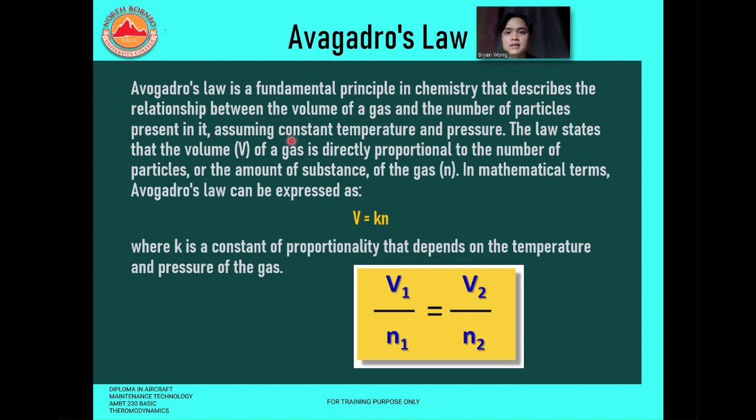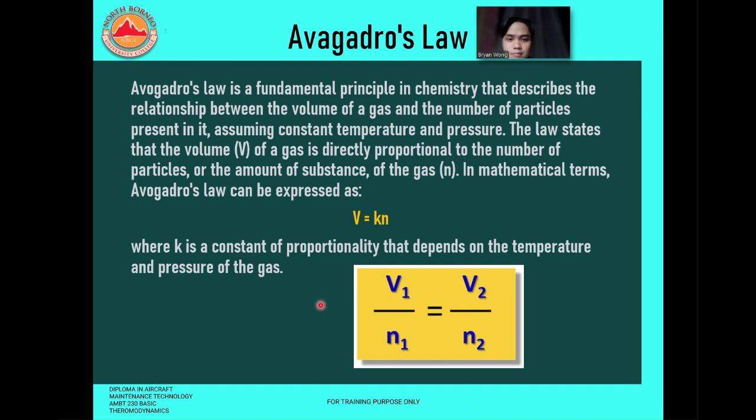The law states that the volume of the gas is directly proportional to the number of particles, or the amount of substance of the gas, known as n. In mathematical terms, Avogadro's law can be expressed as V equals Kn, where K is a constant of proportionality that depends on the temperature and pressure of the gas.